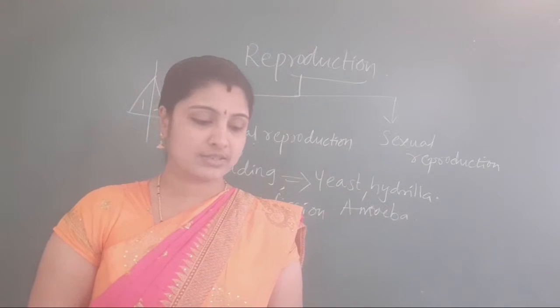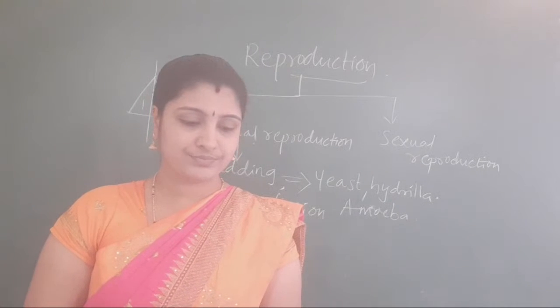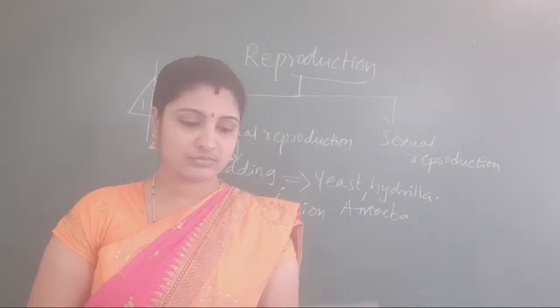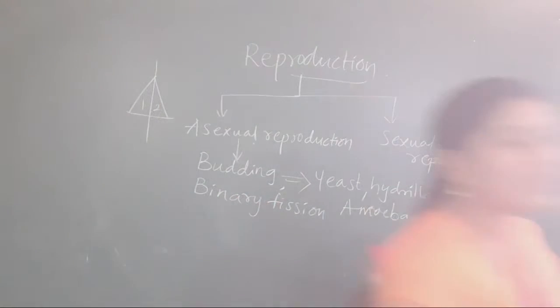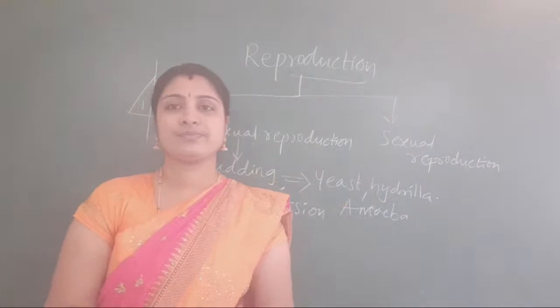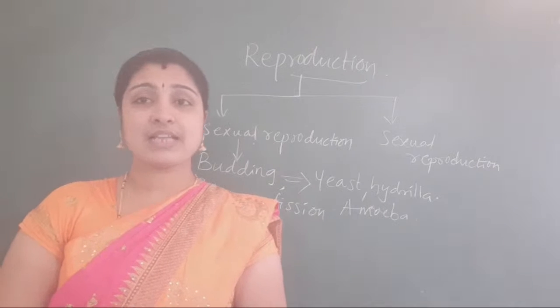Let us recall the topics of reproduction in plants. Shall we recall 7th class reproduction in plants?